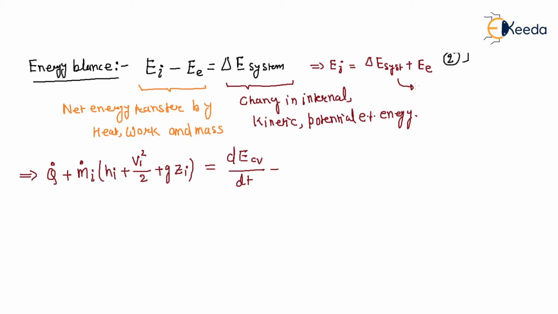What can we write? dE CV by dt. And on this side the exit is a plus, no problem. So what is the exit? In the form of work and in the form of mass. M dot exit is equal to h e plus V e square upon 2 plus g z e, no problem, right?